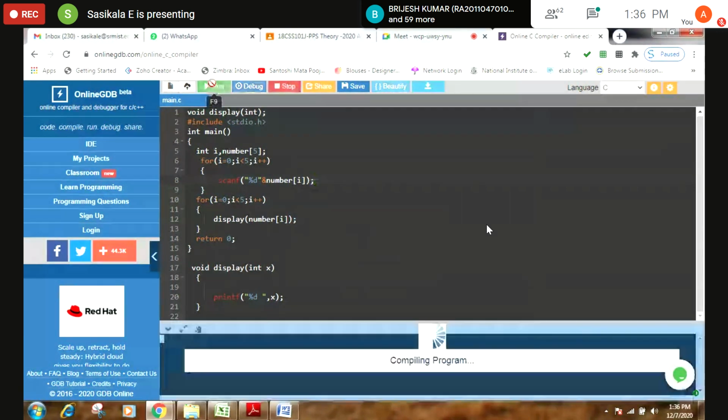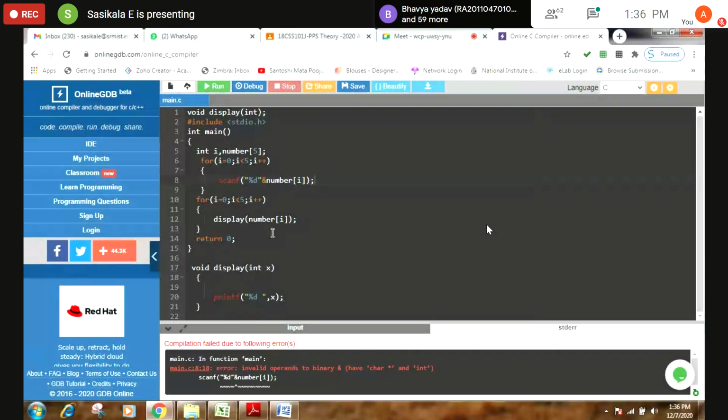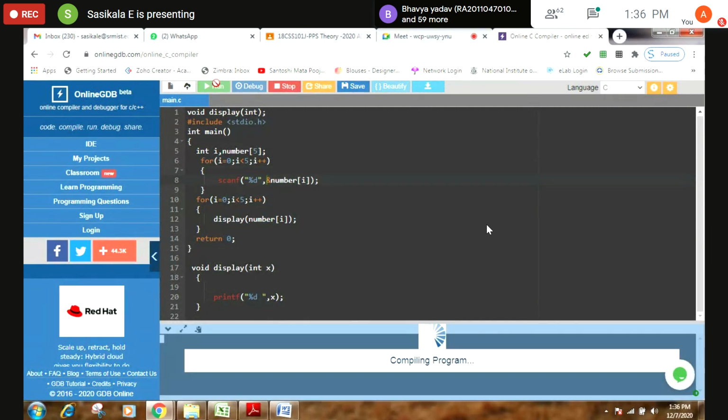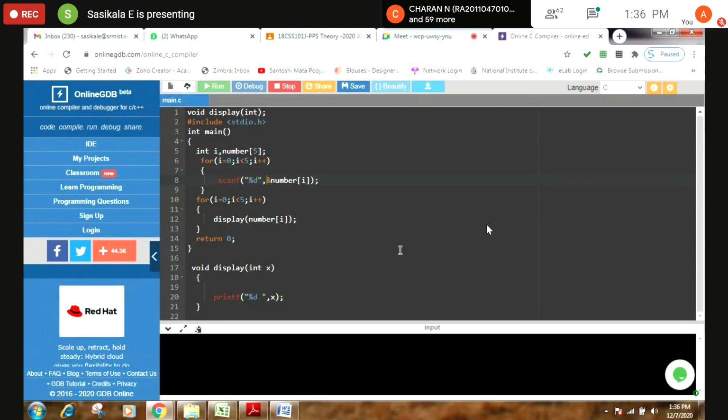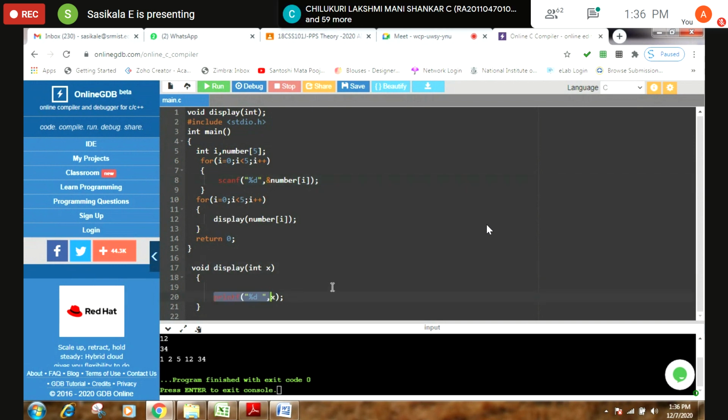So when I execute this program, again I missed a comma. See, when I execute this, it will ask for 5 inputs from the user. I can give it like this. And those inputs are given to the function display, and inside the display function, I'm simply printing them. Are you clear?